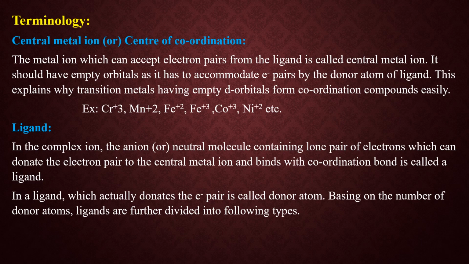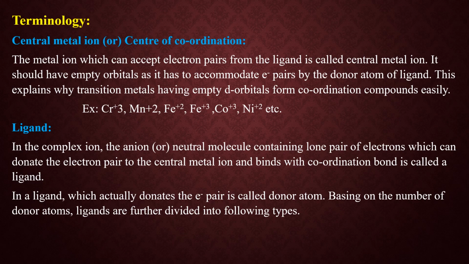Okay, now clear students what a central metal ion is and what a ligand is. In a ligand, the atom which can really donate the electron pair is called the donor atom. What is that students? The atom which actually donates the electron pair is called the donor atom.